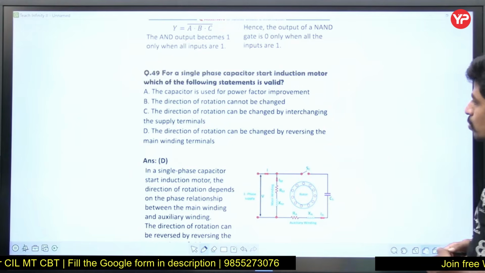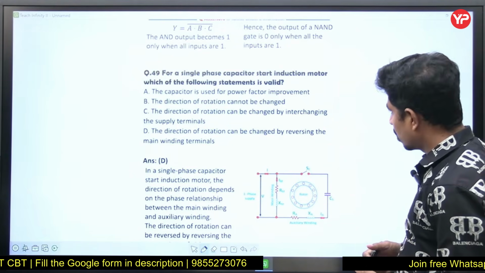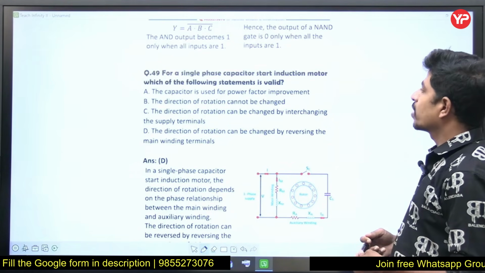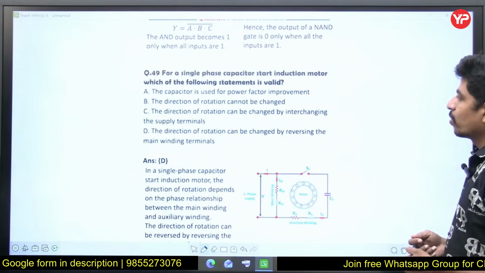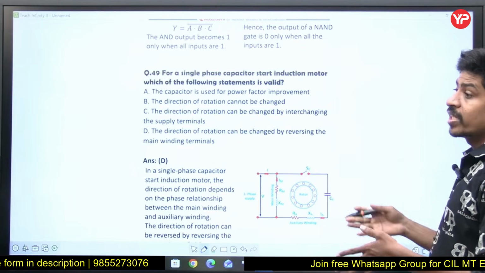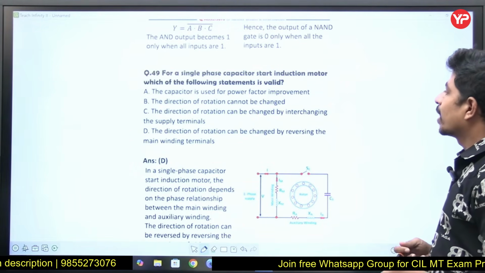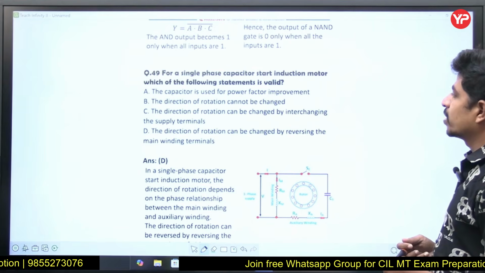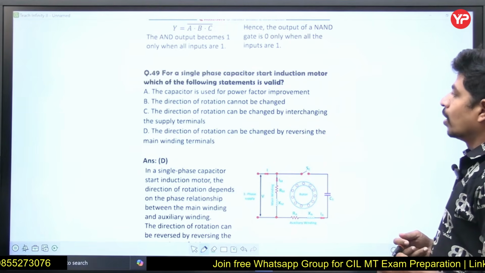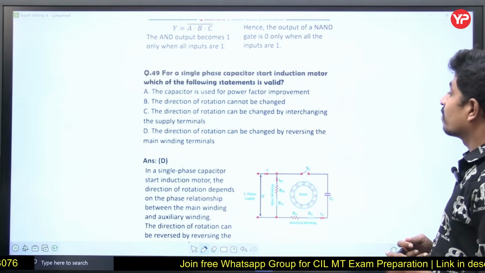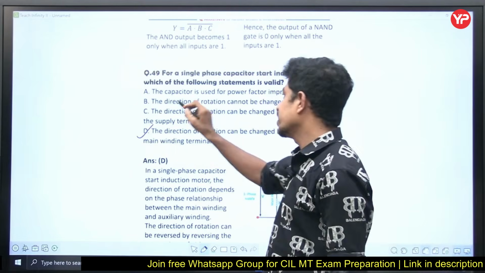See, the capacitor is used for power factor improvement. Which of the following statements is valid? The direction of rotation cannot be changed. The direction of rotation can be changed. In fact, the direction of rotation can be changed by interchanging the supply terminals. No. The direction of rotation can be changed by reversing the main winding terminals. Yes, option D is correct.